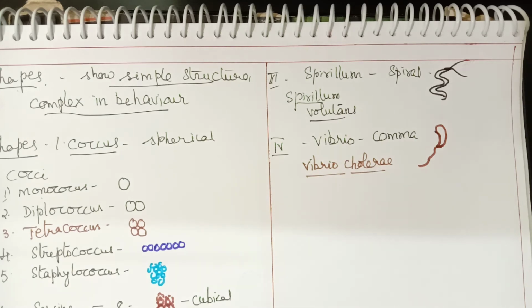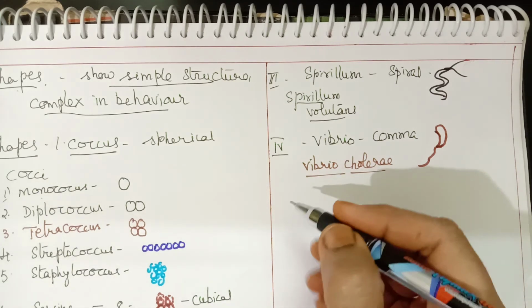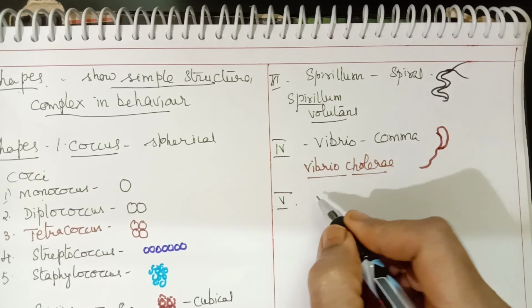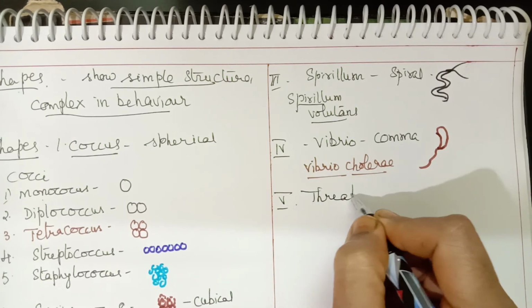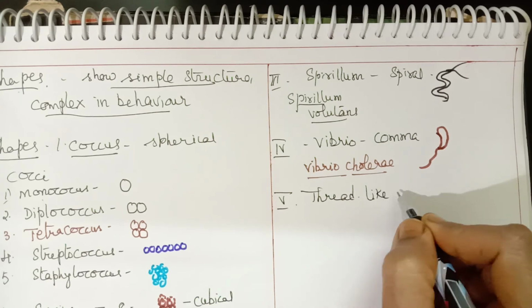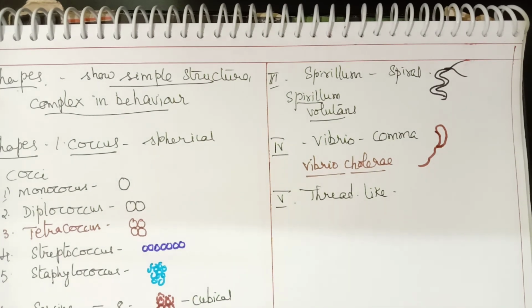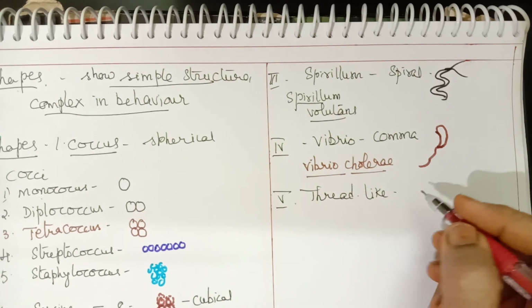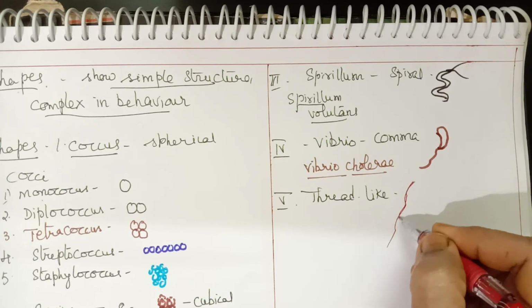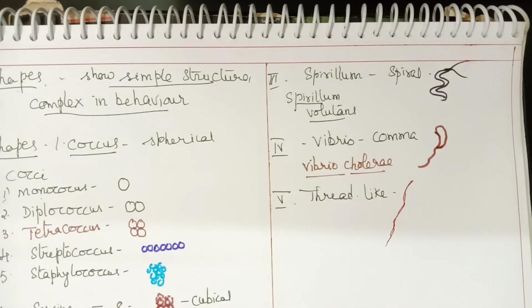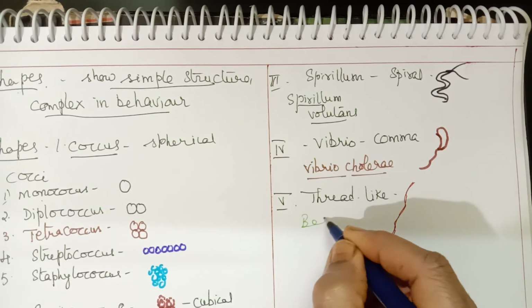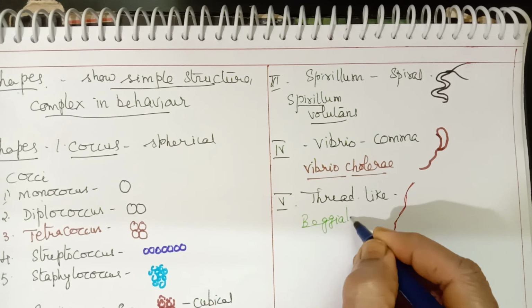After the comma shaped bacterium, we have another type called the thread-like bacterium. This is simply a long thread-like bacterium. This is how they may look, long thread-like bacteria. An example of a thread-like bacterium is Beggiatoa.